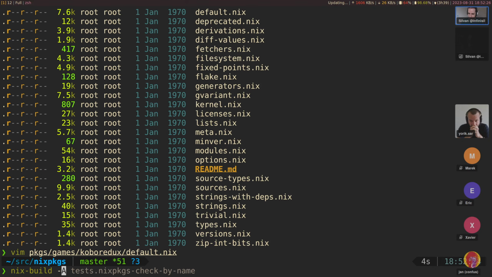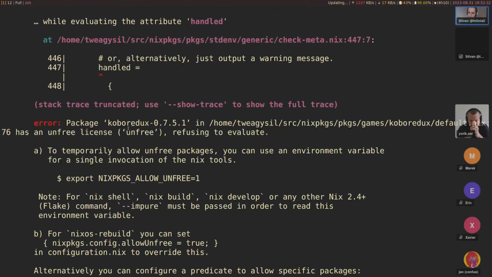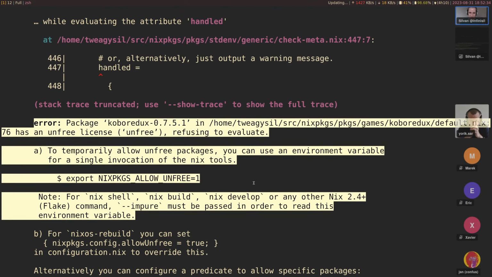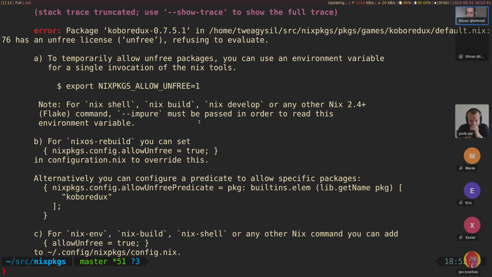And so yeah, what happens if we try to build this actually? Kobo Redux, this is also good. We get a warning that it's not free. It doesn't have a free license, so you need to accept it. And I'm going to do this using arg config allow unfree equals true.